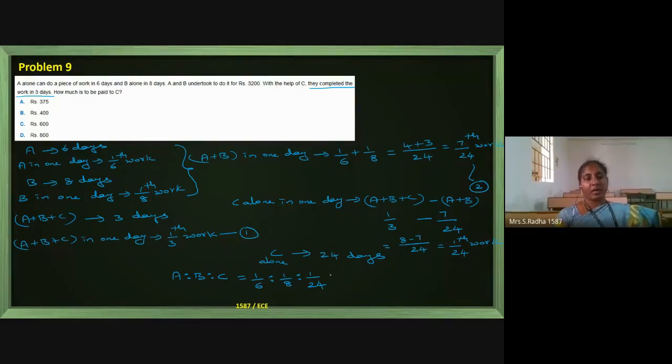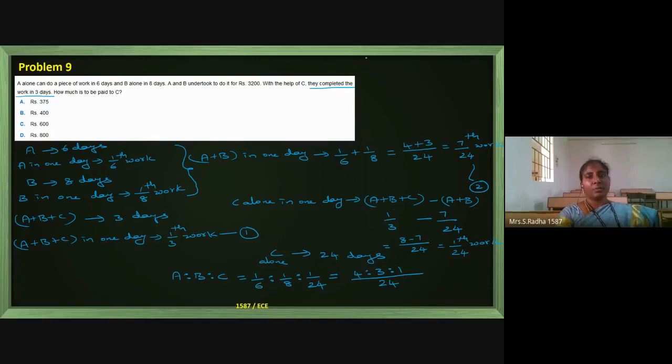If I make the common denominator 24, the ratio of the work is 4:3:1. This is the ratio of their work, so in the profit or in the salary also, they should divide the salary in this ratio only.